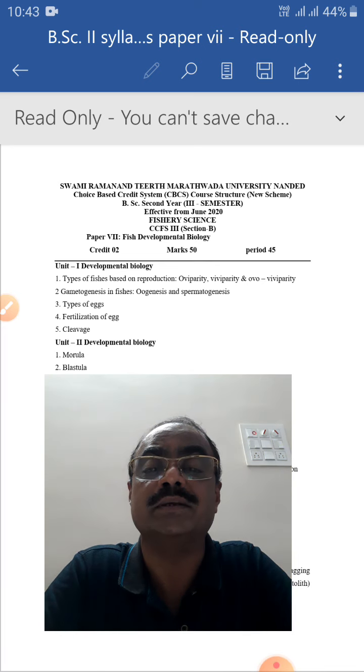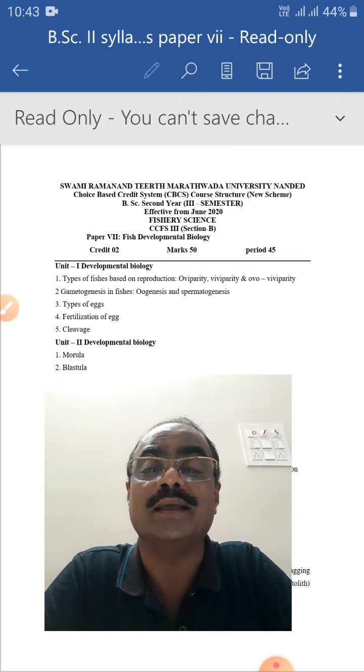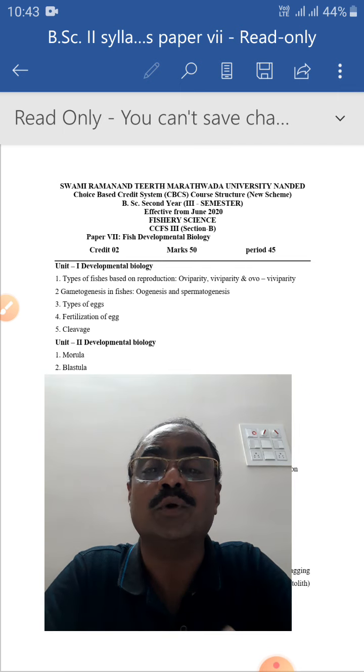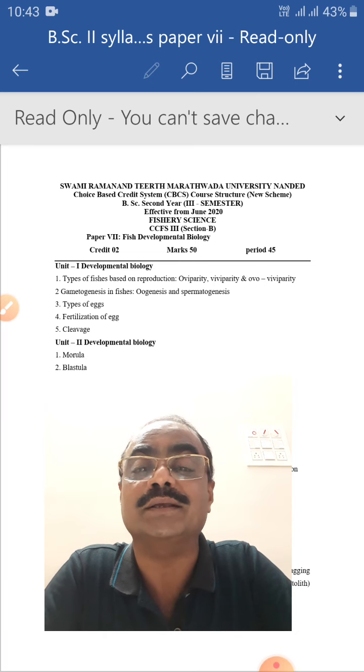subunit is cleavage. Cleavage is nothing but segmentation of cells within the eggs. After the fertilization of the eggs, there is a small embryo in that egg, and the embryo develops. That is, cleavage or division of cells starts, and after that, the second unit starts, and that is called developmental biology.